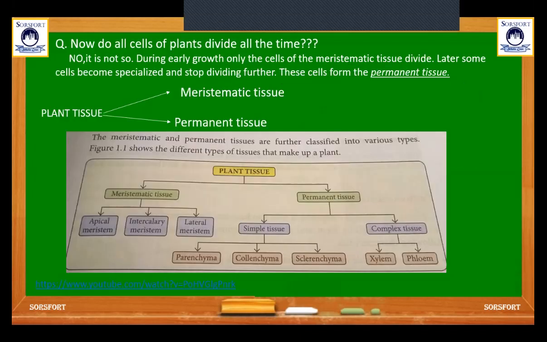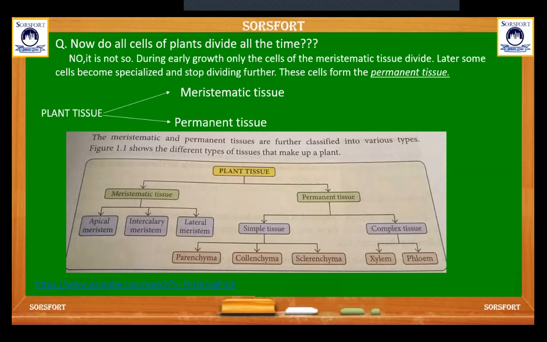Do all cells of plants divide all the time? No, it is not so, because during early growth, only the cells of meristematic tissue divide. Later, some cells become specialized and stop dividing. These cells are called permanent tissue. So basically in plants, two types of tissues are there: meristematic tissue, which are dividing cells, and permanent tissue, which are not dividing cells.